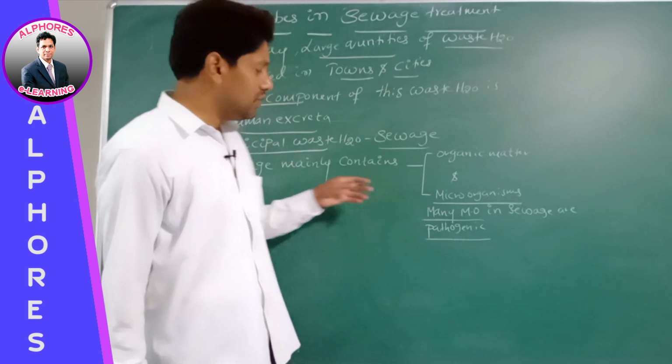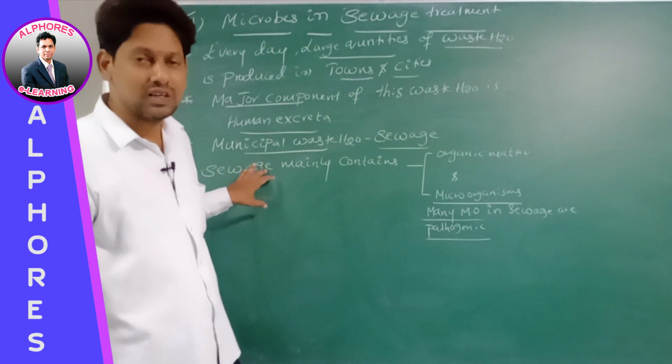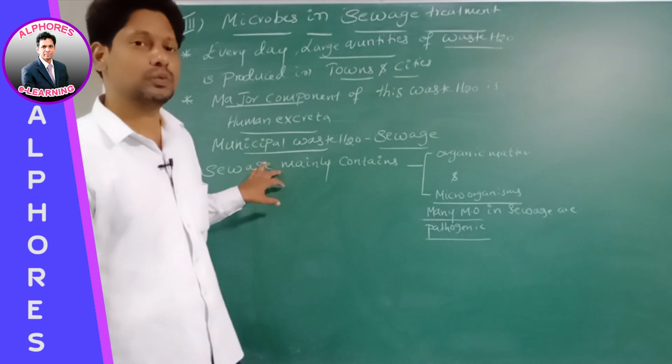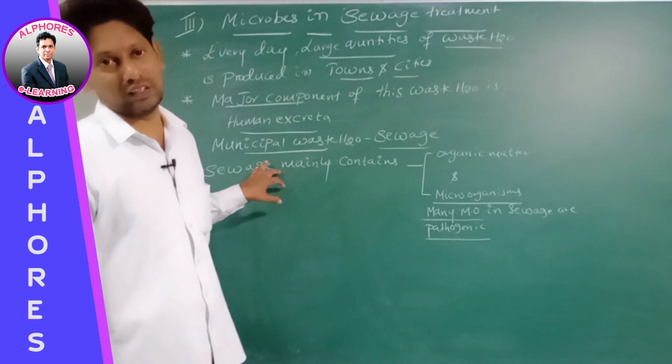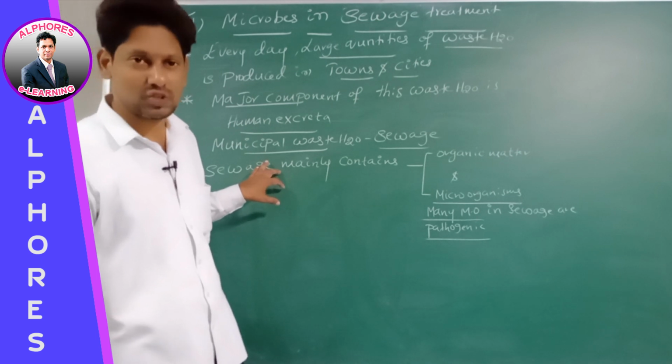So, before releasing the sewage into a natural water body, the sewage should be made less polluting. What should be made less polluting? Sewage should be made less polluting. Then it should be released into the natural water bodies. Is this statement okay? Right?